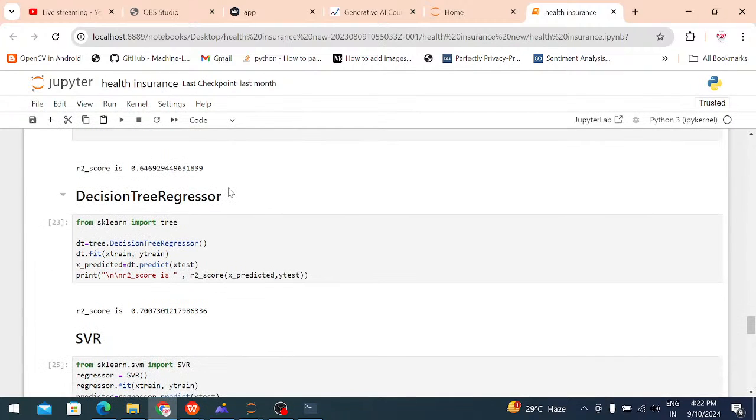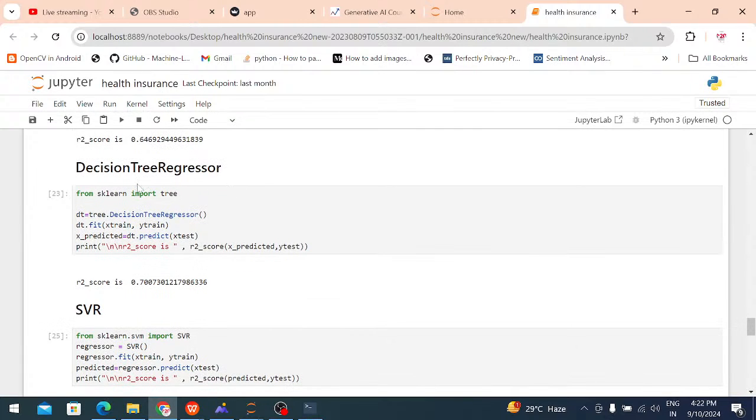After that, I am applying one more algorithm, the decision tree. The decision tree is also imported from sklearn. From sklearn import tree, I am applying tree.DecisionTreeRegressor, and then D.fit. Fit means that for every algorithm we give the training and testing data. Based on the algorithm, the input and output can change. Why? Because, for example, two persons have the same question paper, but the presentation and everything is different, right?